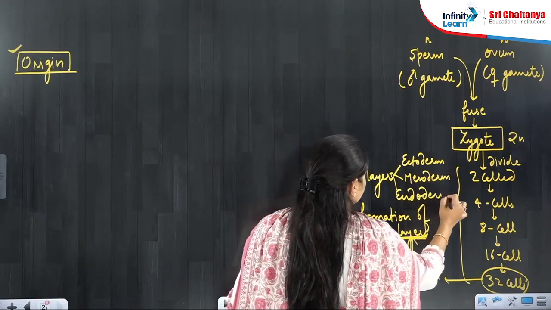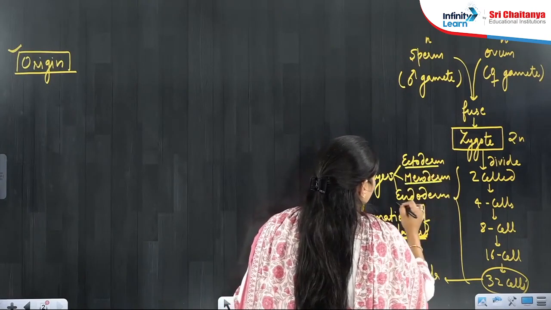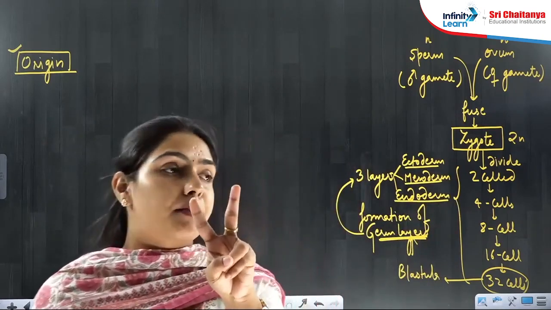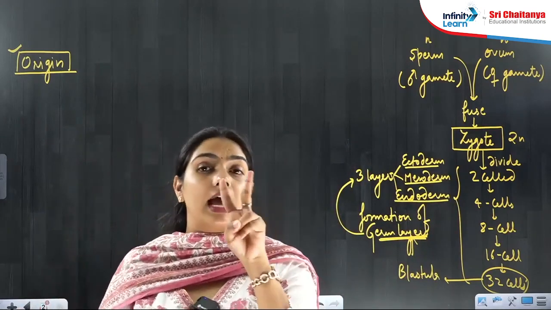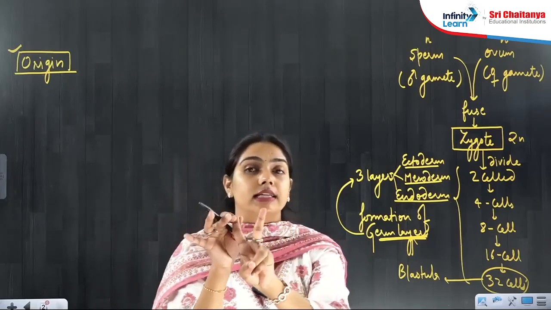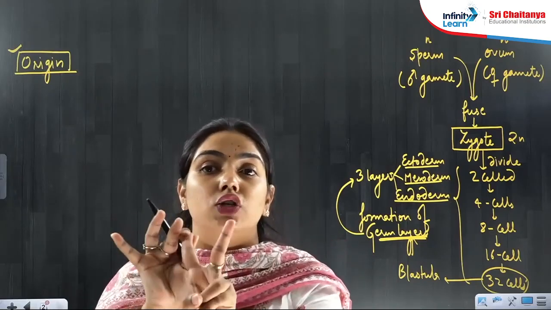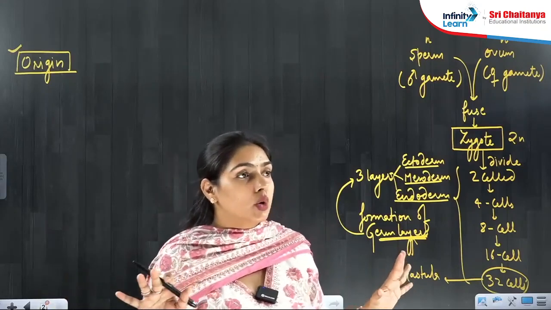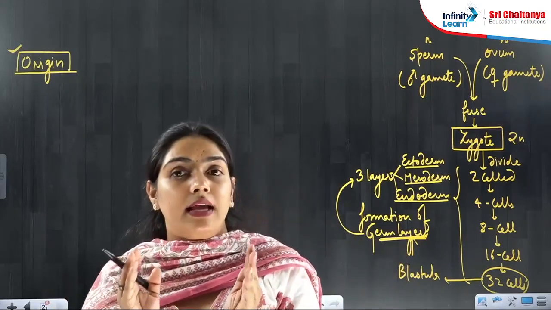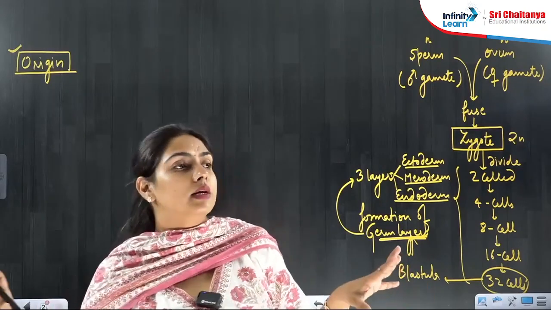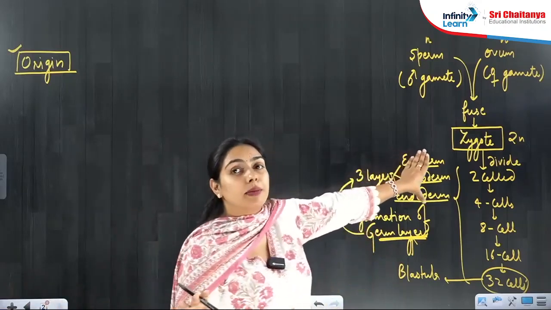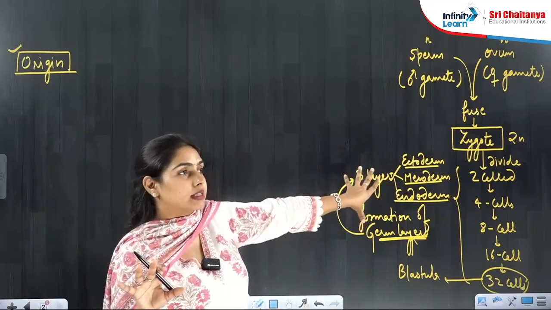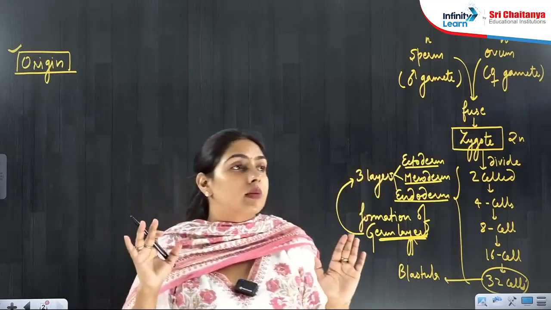If you have studied the animal kingdom a little bit, you know that in some animals only 2 layers are present. They are diploblastic animals, with ectoderm and endoderm. Mesoderm is not there in them. In most animals, all the 3 germ layers are present: ectoderm, mesoderm, endoderm. In us also, all the 3 germ layers are present.